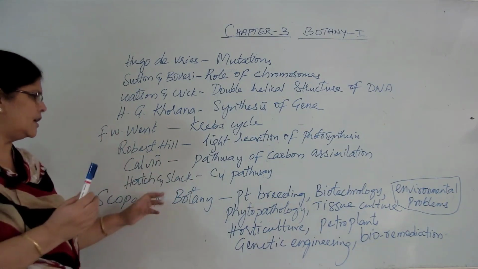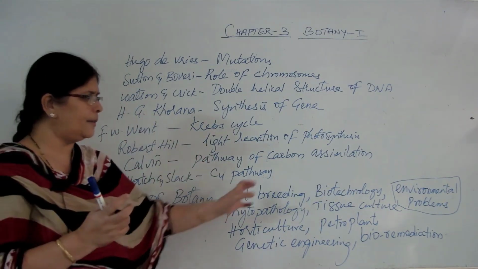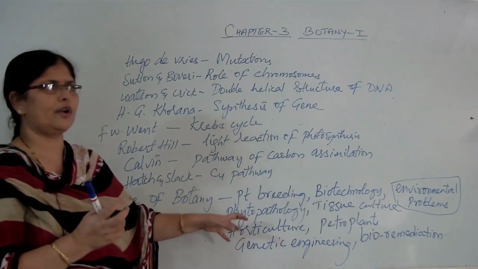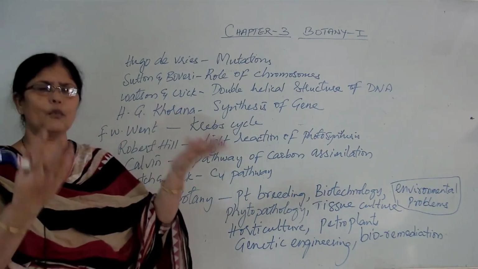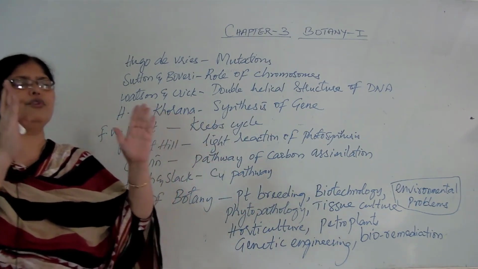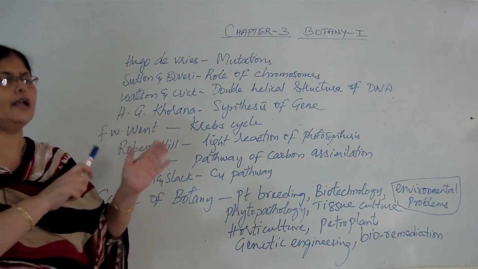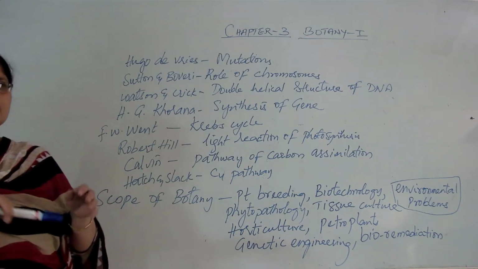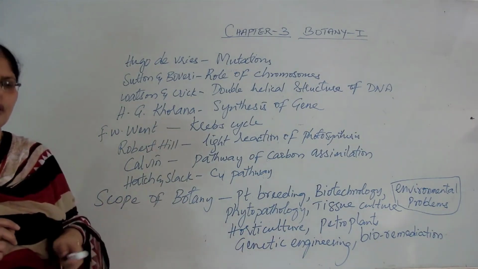So these are a very few elements of the scope of botany which I have written here. There are many more, which you will learn in the coming years. So in this chapter 3, we have learned the branches of botany as well as how the subject of botany originated, how it has developed, and what the scope of botany is. Okay.